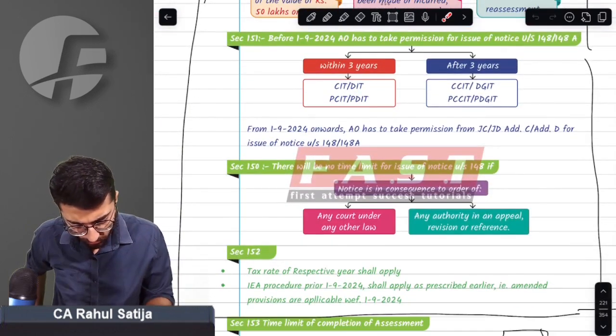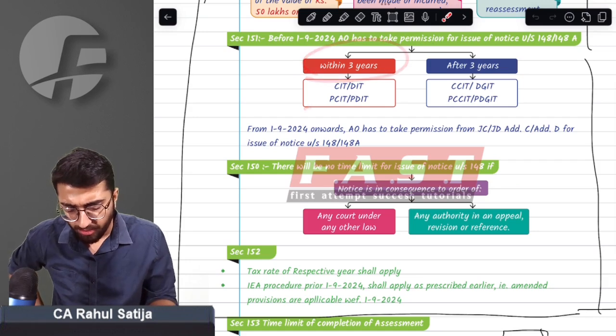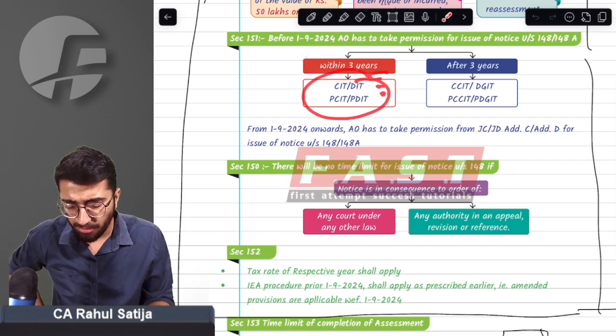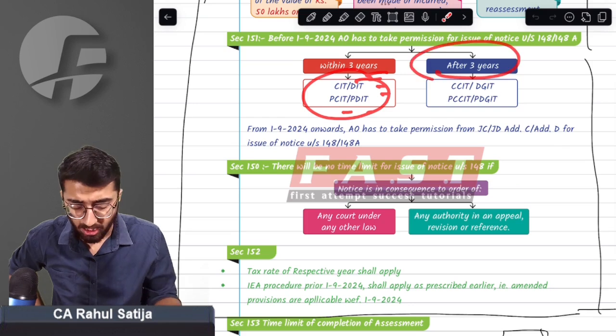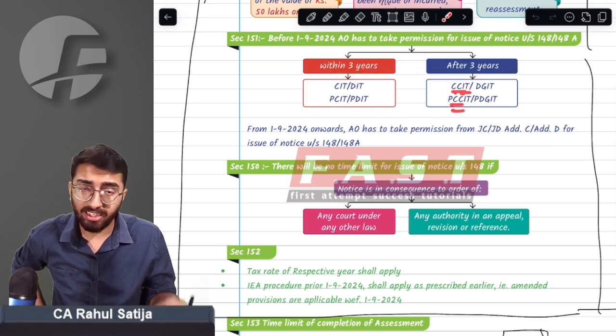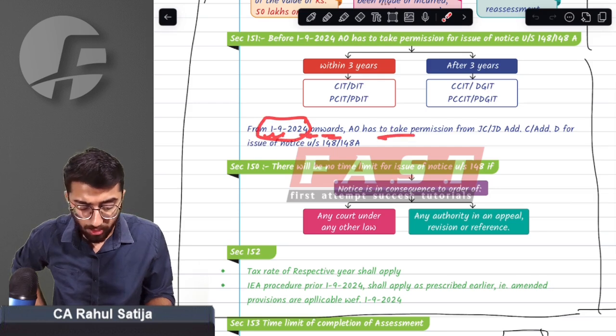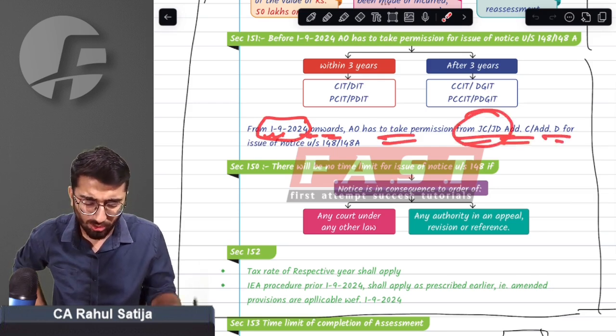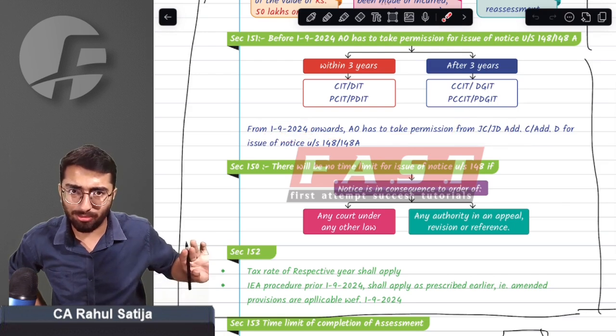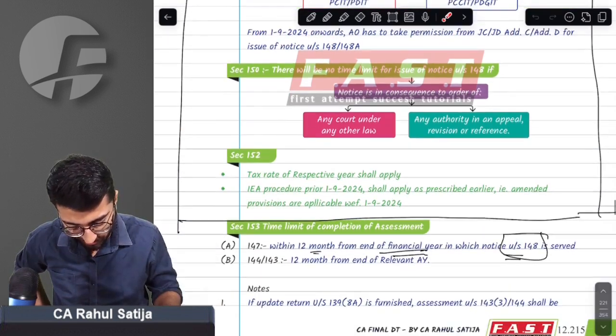This has changed. Earlier, prior approval was required. If notice was sent within 3 years, then CIT, PCIT were required. But if exceeding 3 years, then CIT, CCIT, PCCIT approval was required. But with effect from 1st September 2024, AO has to take permission of Joint Commissioner, Joint Director. Only these smaller people can give approval for issuing notices.